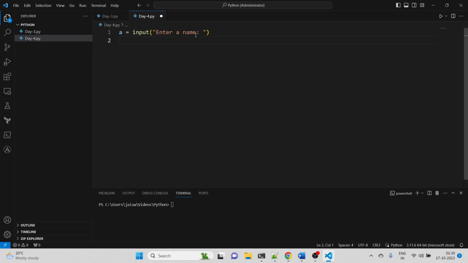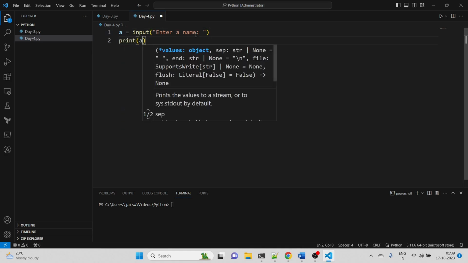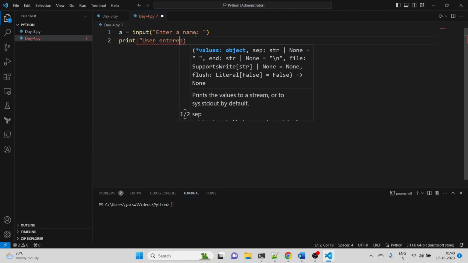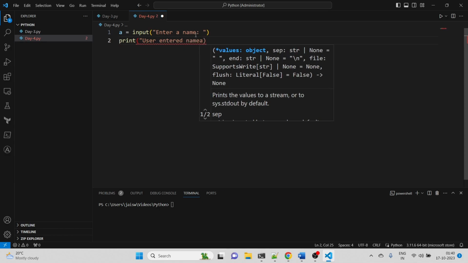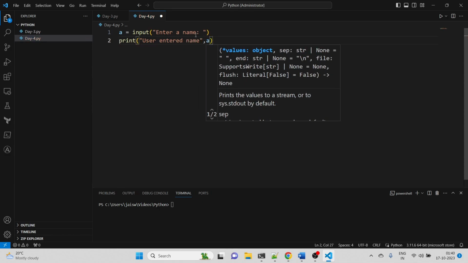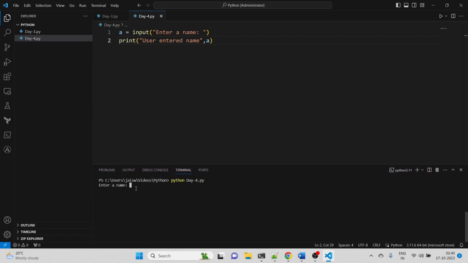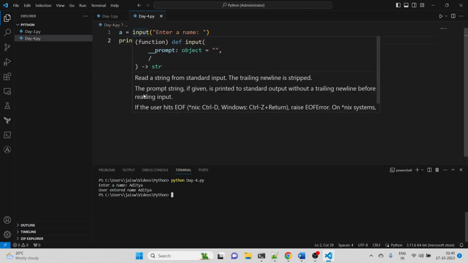Now let's say I want to print it. I can just put this, or else I can write it in detail: user entered name. Now let me save this and run this command. If you can see the screen, first of all it is asking me to write a name, so I will write Aditya. Click enter, and you can see it gave the output: user entered name Aditya. So in this way we can take input from the user.